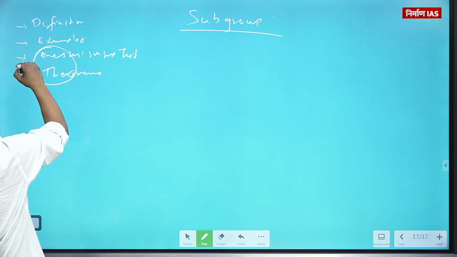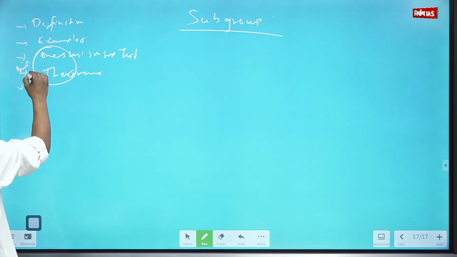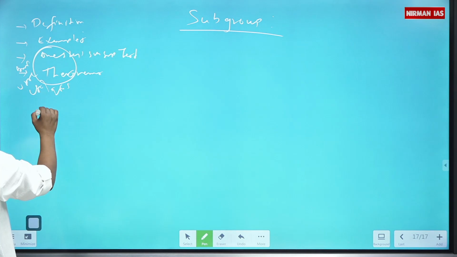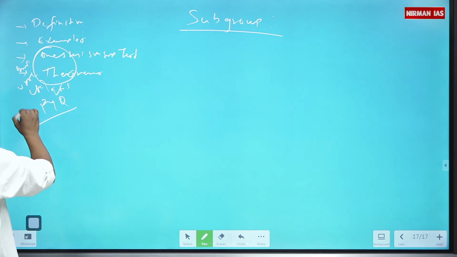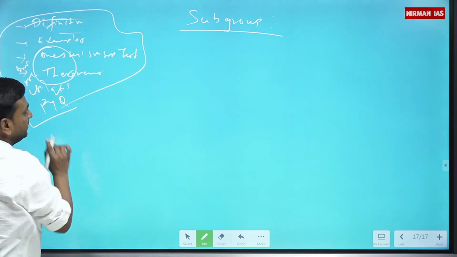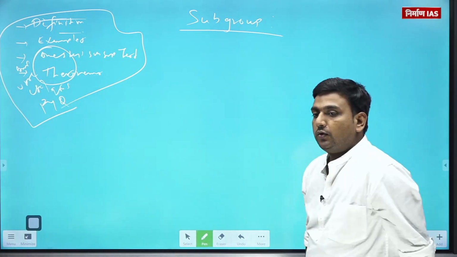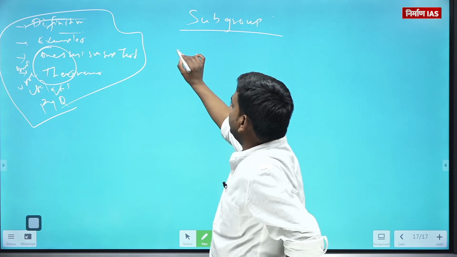These two are important for UPSC CSE or IFS PYQs. Getting? So this is the periphery for us. Now, subgroup definition.